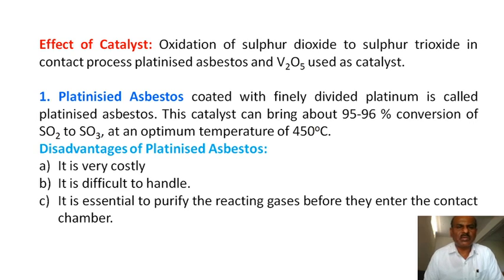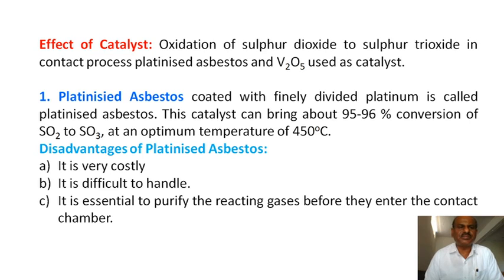What about the effect of the catalyst? Oxidation of sulfur dioxide to sulfur trioxide by the contact process sometimes uses platinized asbestos, and vanadium pentoxide is also used as a catalyst. In old times platinum was used, but it has some disadvantages compared with V2O5. Vanadium pentoxide is more beneficial. It also has a very long life, and hence it is used.